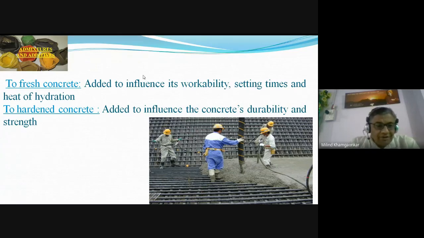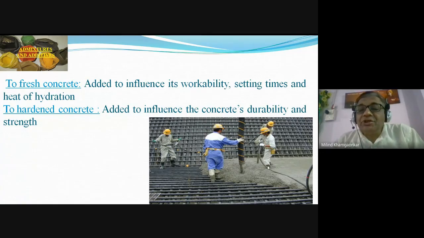How they add properties, which property of the fresh concrete is improved with the help of the admixtures. If the admixtures are added, they influence the workability. You can see in the photograph, the concrete is being placed with the help of the pump and the pipe. So the concrete is flowing through the pipe.